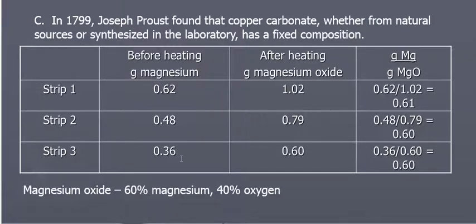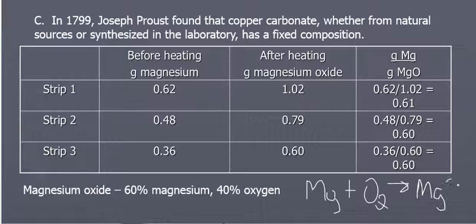Now this particular table shows the reaction of magnesium with oxygen to form magnesium oxide. There are three different trials, starting with different masses of magnesium, but what's important here are the ratios of magnesium to magnesium oxide at the very end.